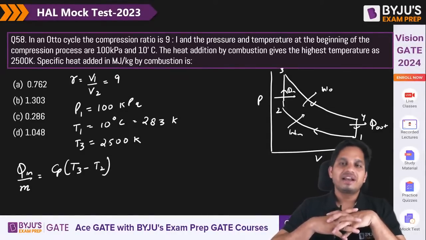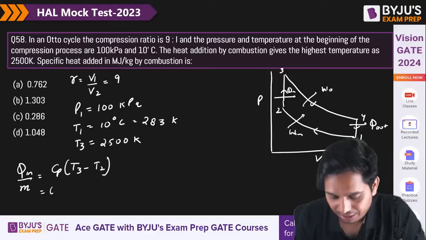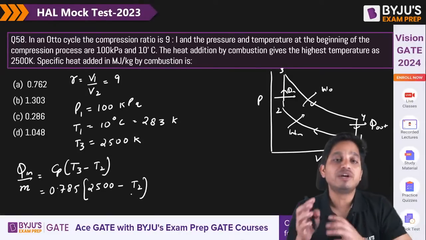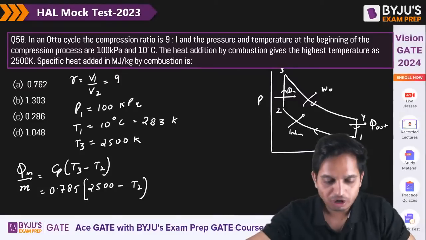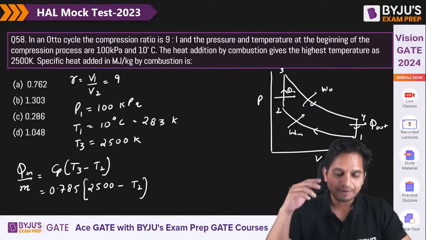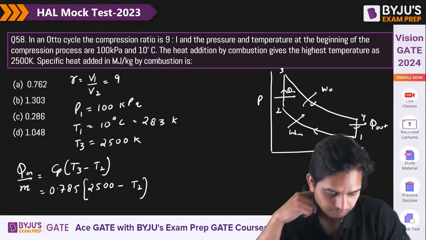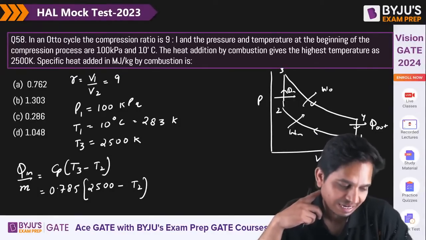Now it is air, right? So for air I have Cp 0.785. T3 is already given to me. The problem is I do not know T2, so I have to calculate T2. So what is the answer? Have you calculated B? Yeah, that is correct. 58 is D, B is correct.